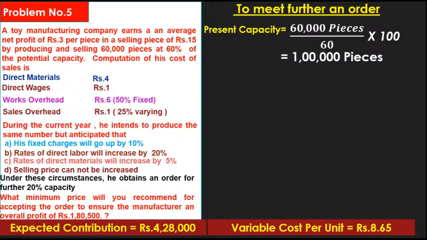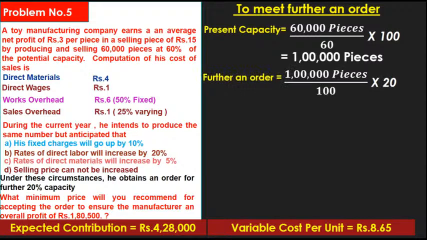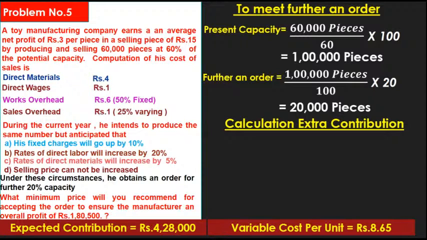Okay, now he gets a further order of 20% capacity. Further order: 1 lakh into 20 divided by 100. What is the number of pieces that will be produced as the further order? 20,000 pieces.